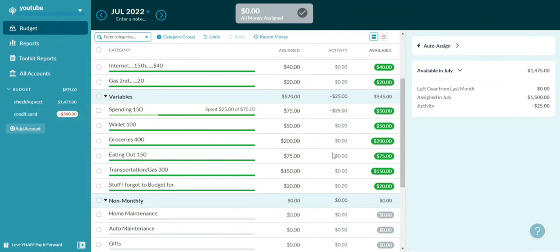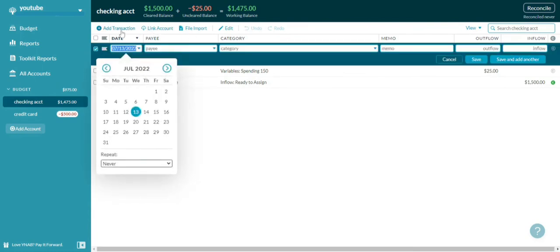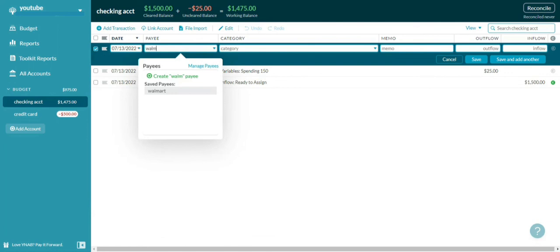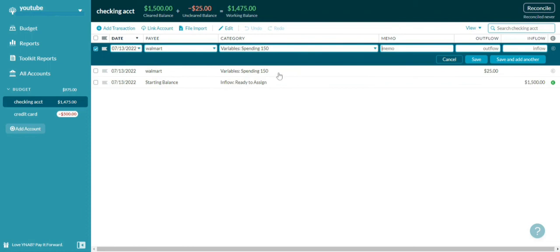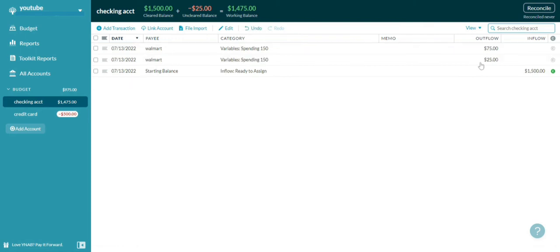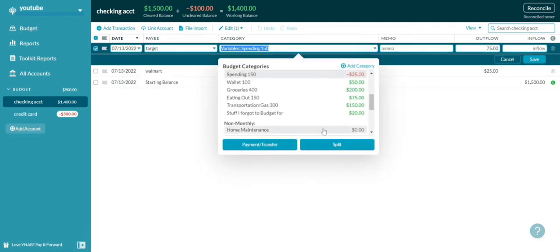So, let's say, for example, you tell yourself, oh my God, I have $50. Okay, we could do this. But I also need some stuff from Walmart. So today, we went to Walmart. We're also taking it out of the spending category, right? Because it's spending money. And let's say, for example, you spent $75. You went ham. But you really needed those items. Oh my God. No, sorry, not Walmart, Target. Right? Because Target is also mean.